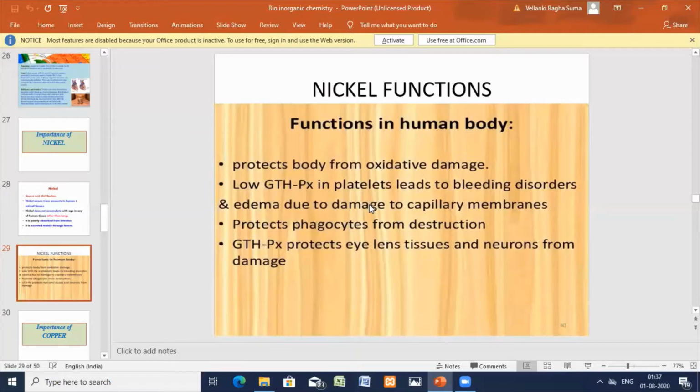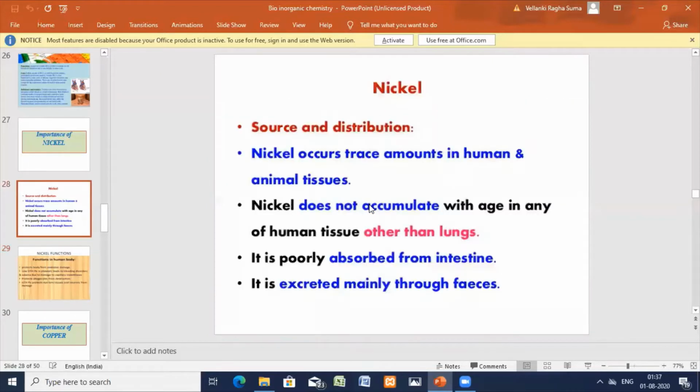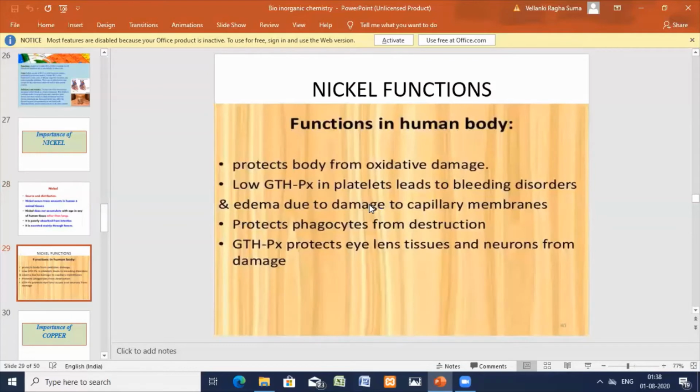So we have seen the biological significance. It is a micro element required in traces, and I have given you the nickel functions. Regarding sources and distribution, it occurs in trace amounts in human tissues. It doesn't accumulate with age in any of the human tissues except the lungs. It is very poorly absorbed in the intestine. It is a micronutrient and is excreted mainly through the feces. If the quantity is high, it gets excreted out.